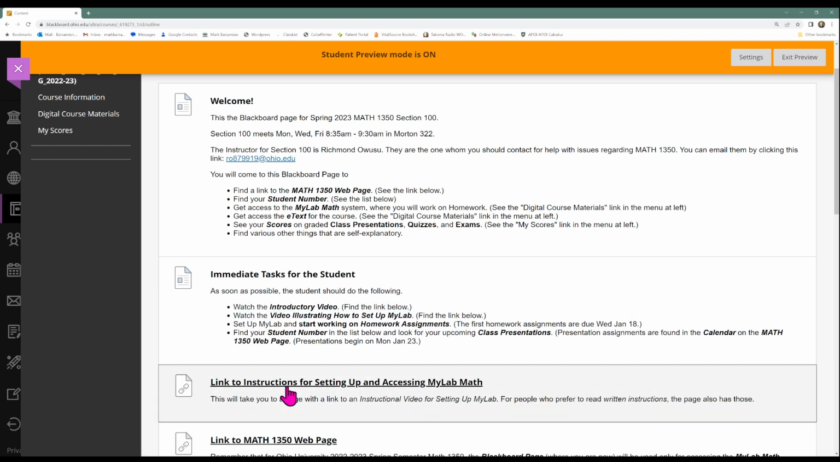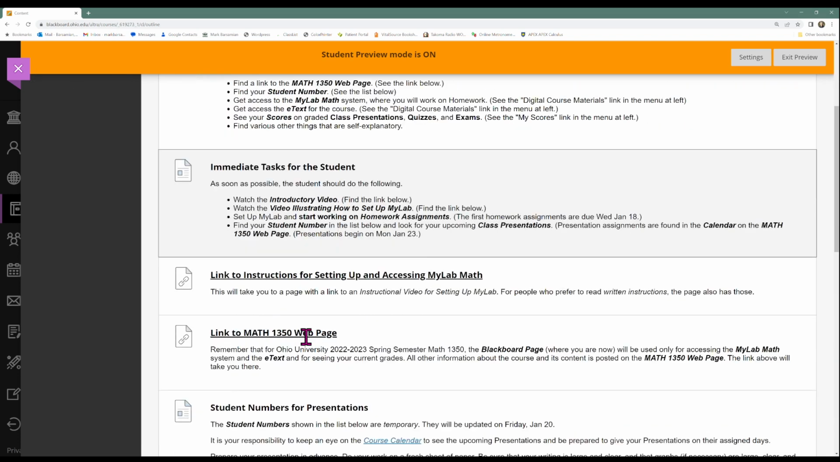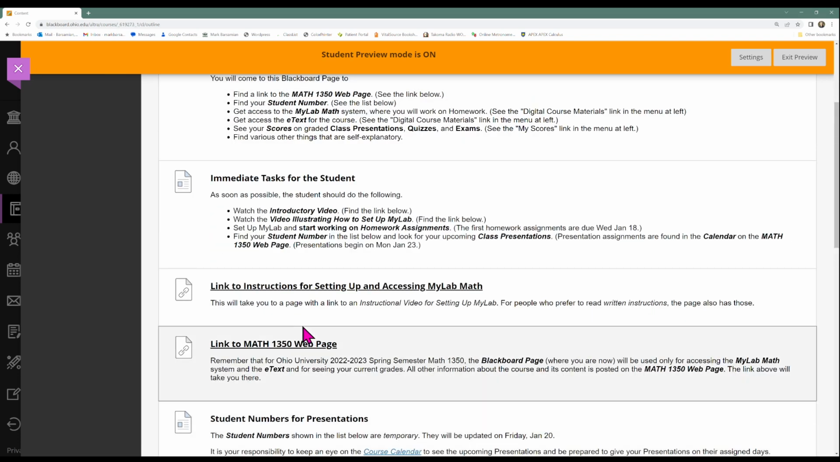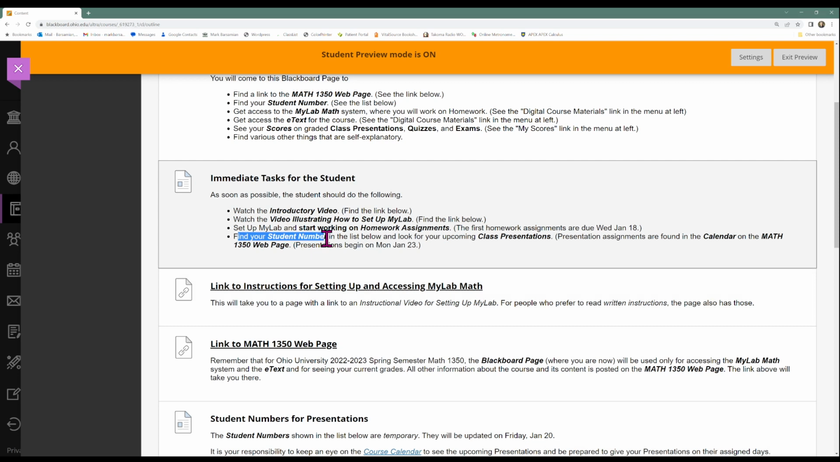You want to watch that video right away, and then you want to set up MyLab and start working on homework assignments right away. The first homework assignments are actually due this week, due January 18th. And then you'll want to come down to the bottom of this Blackboard page and find your student number in that list, and then look for your upcoming class presentations. Those are found in the calendar on the main Math 1350 webpage.